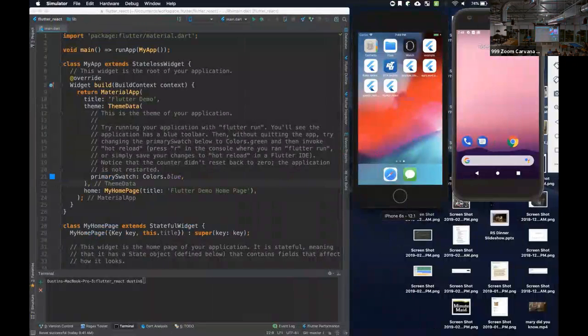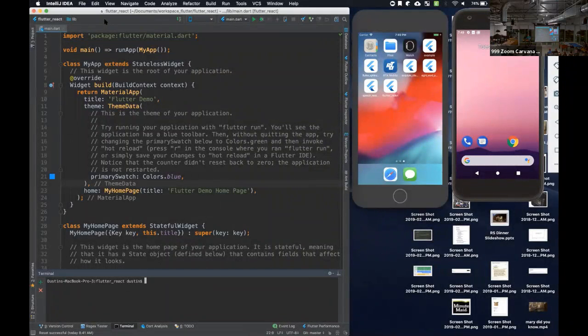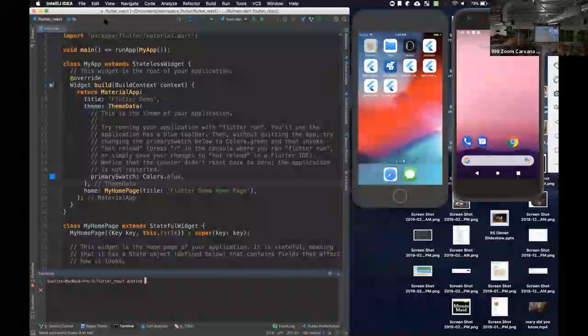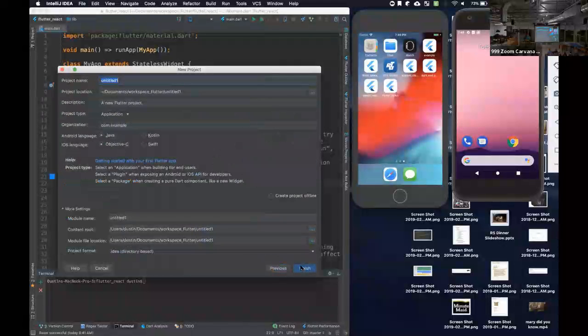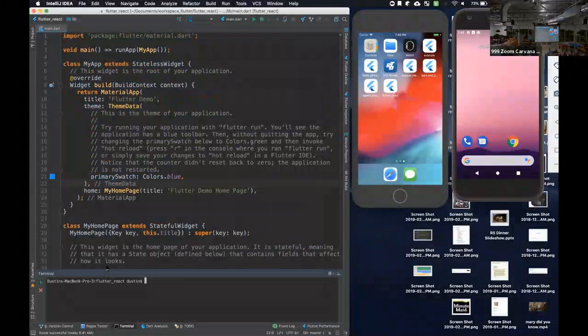Okay, so a demo. Here is what it looks like when you create a new Flutter application. Tooling-wise, you can use IntelliJ, which is what I'm using here, the Community or the Ultimate Edition. You can use Android Studio, you can use Visual Studio Code. There are several other tools as well. We could create a project, select Flutter, and create this project. Your native code can be in Kotlin and Swift if you like. I've already created the project, and this is what it looks like.